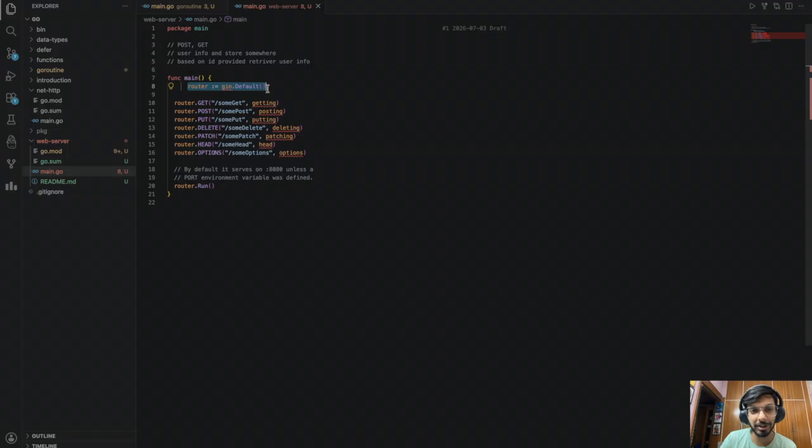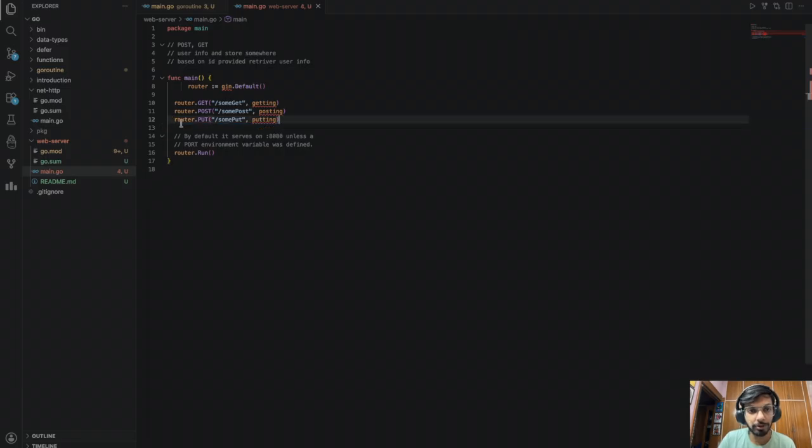It has certain things, some middlewares that are already injected into it. And then to declare the route, you just need to mention the method, the endpoint, and the function that's going to get called. And then router.Run. By default, it runs on this port. Otherwise, you can specify the port. That's up to you. So as I mentioned, we just need a get and post.